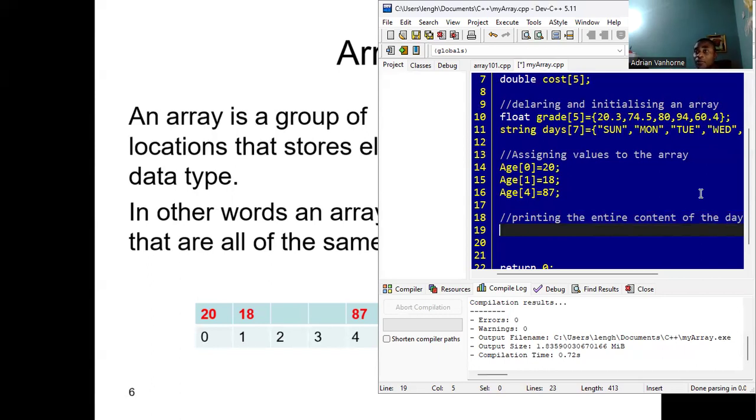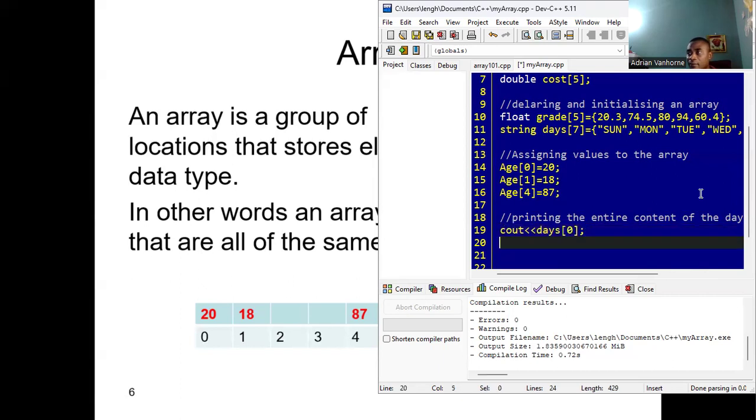So what we can do, the long way, we could write 7 different statements to do the printing. So we could say cout the days 0. We could use this method, or if we want to use the pointer method, it's up to you. Perfectly fine anyway. So that will print out the first day.